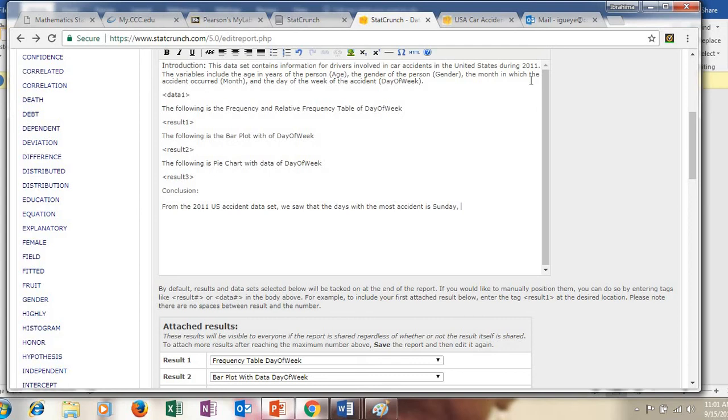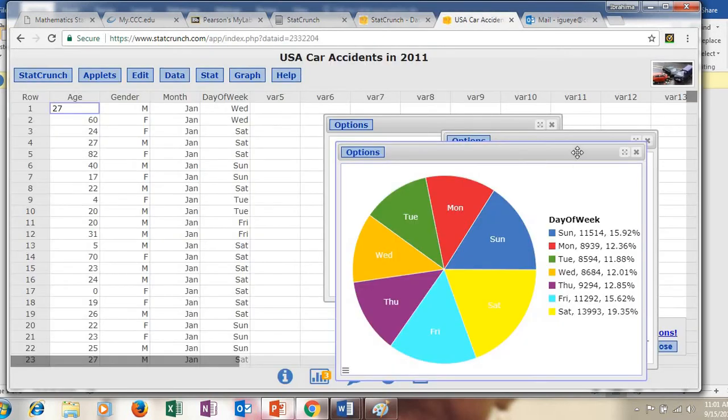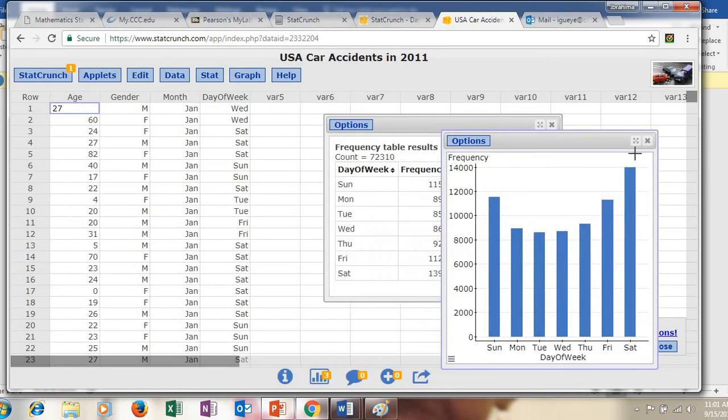And it is followed by, was it Sunday or Saturday? Let's see here. Yes, that was Saturday, because Saturday has the bar higher. So that's Saturday followed by Sunday. Yes. Let's go back to our report.